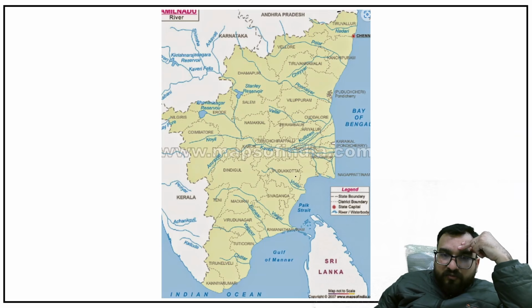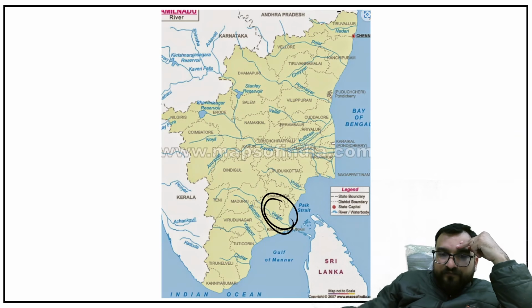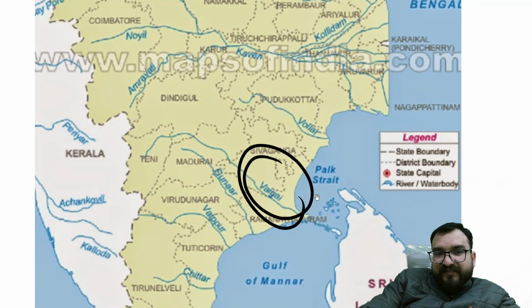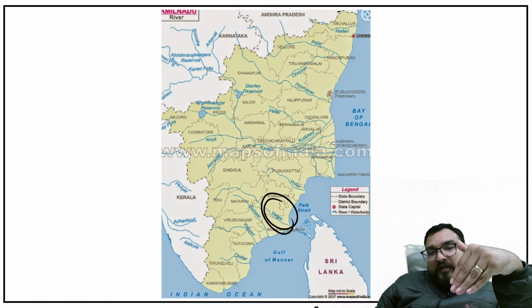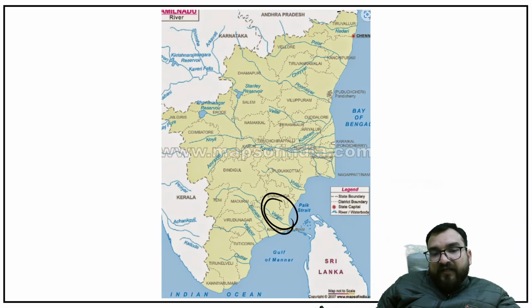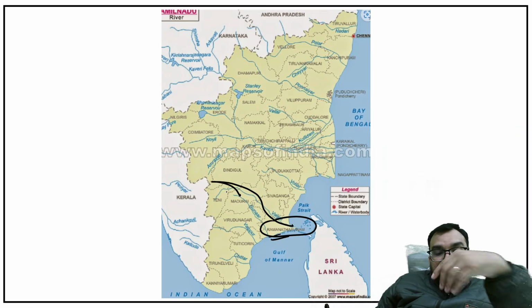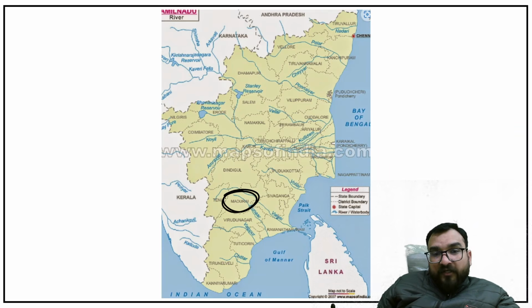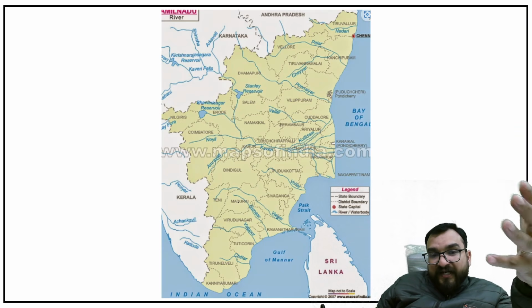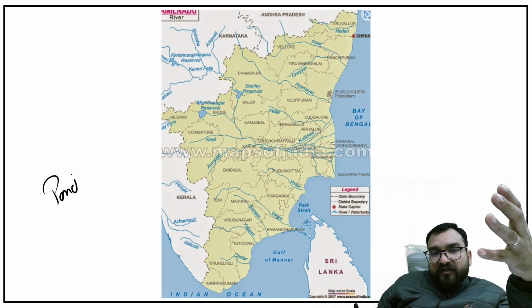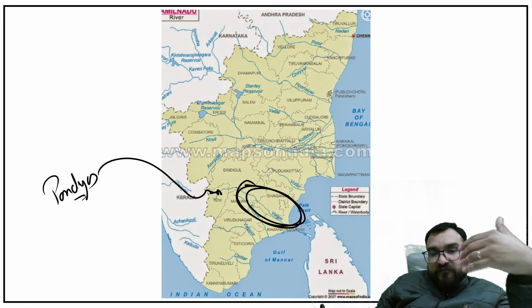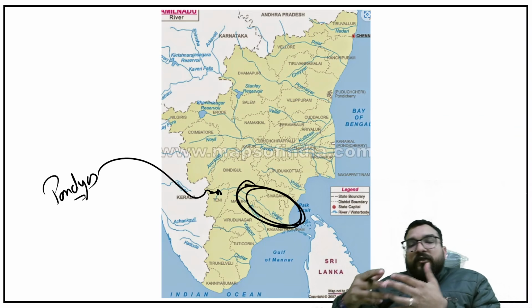Then below Kaveri you have this important river, Vegai. So Vegai is below Kaveri, and you will be finding Ramanathapuram district over here. So this is the Vegai which is flowing over here, guys. So Vegai is flowing through an important town, that is Madurai. That means when Pandyas, they can connect historical facts over here. Pandya's capital was Madurai. So one important river which was flowing was Vegai.